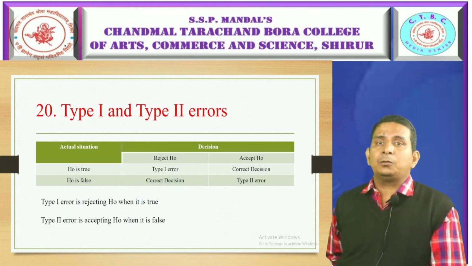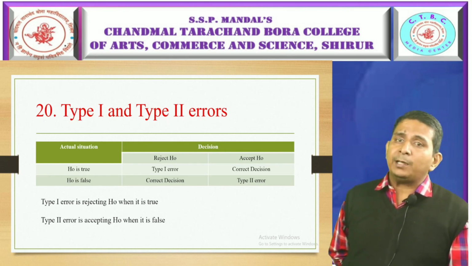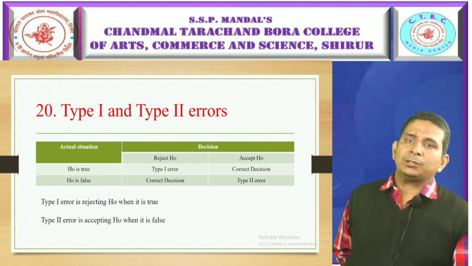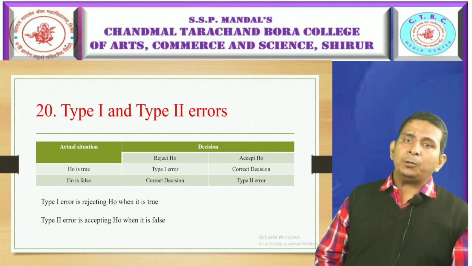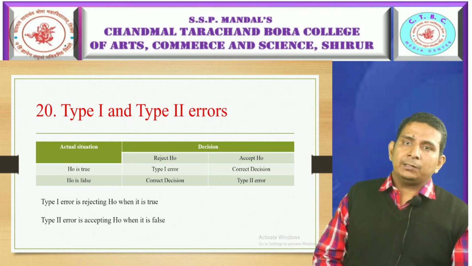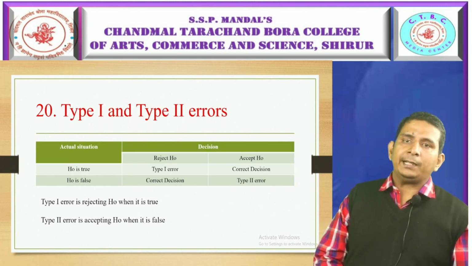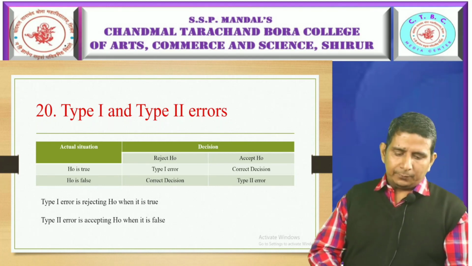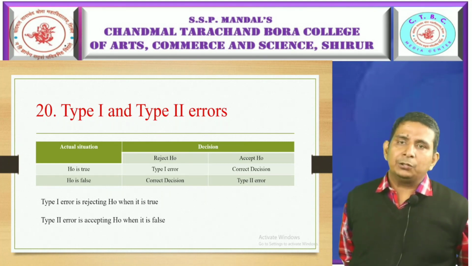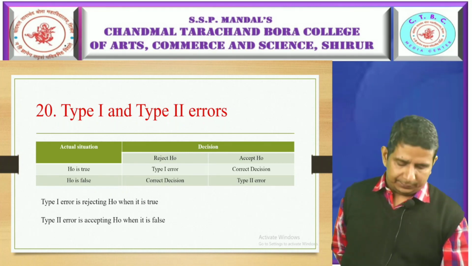Now in that we have two types of errors. One is type 1 error, another one is type 2 error. Type 1 error is rejecting null hypothesis when it is true. And type 2 error is accepting H naught, the null hypothesis, when it is false. More clearly, we have seen in the above table that the decision is correct when we reject null hypothesis when it is false, or accept null hypothesis when it is true. This is clearly given in the above table, the type 1 and type 2 error difference.